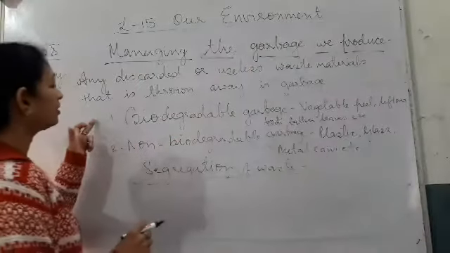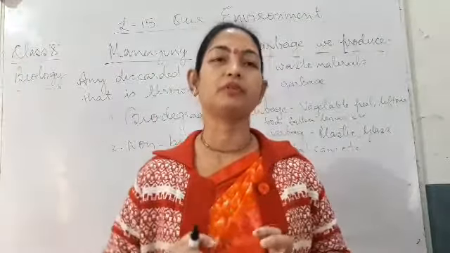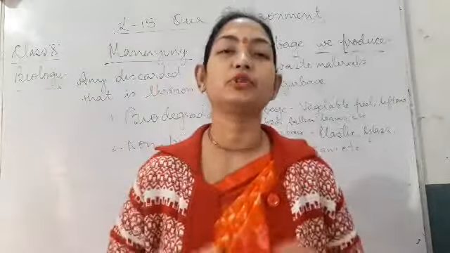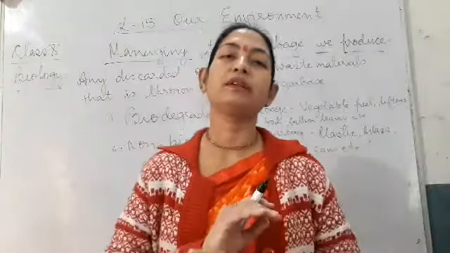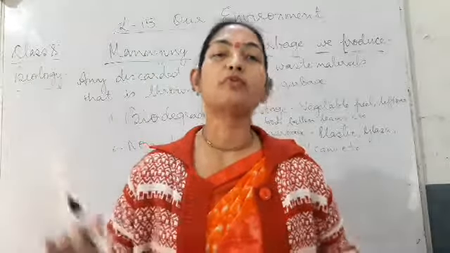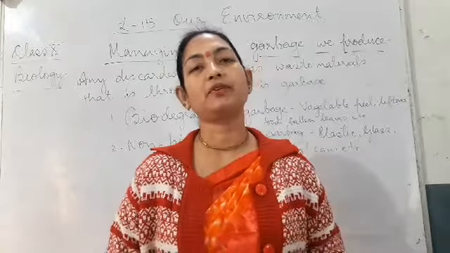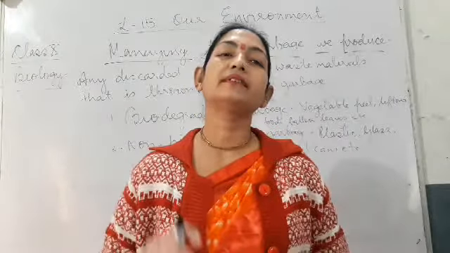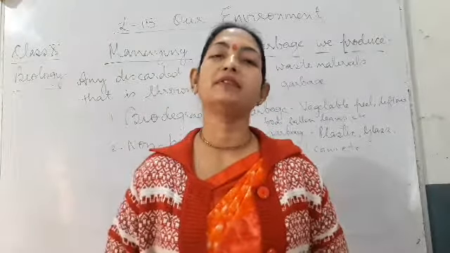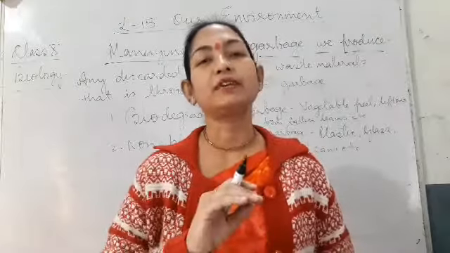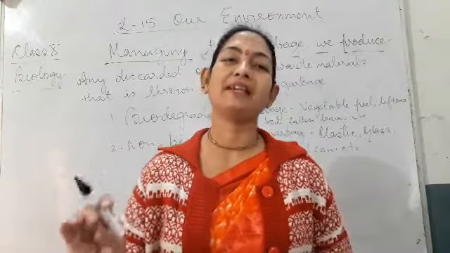If we mix the biodegradable and non-biodegradable substances, then it will remain for a long time, and the biodegradable waste also will take a long time to decompose, and the non-biodegradable substances will not be decomposed, because only the biodegradable waste can be decomposed by the microbes. That also takes time, whereas the non-biodegradable waste cannot be decomposed by biological process, or by microorganisms. So it remains for a long time as it is.